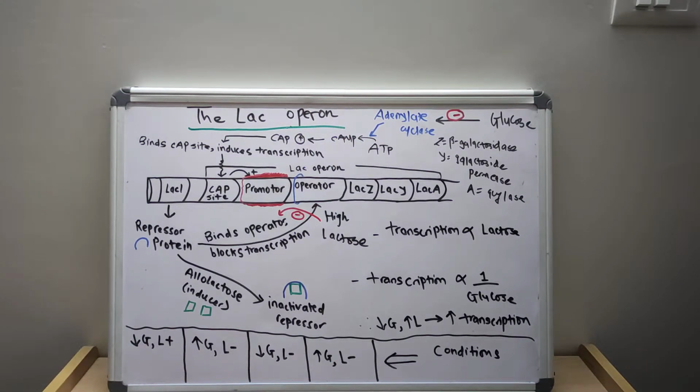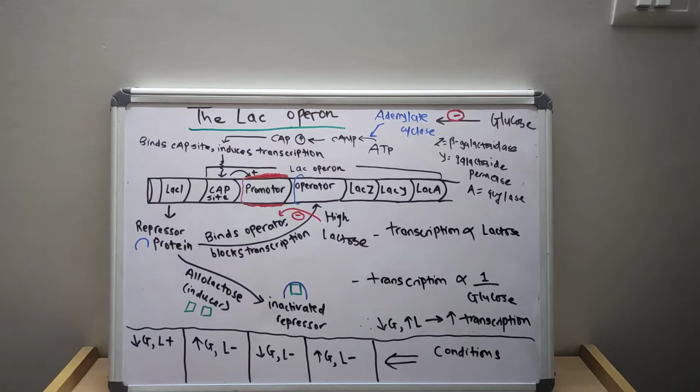The lac operon is the classic example of a genetic response to an environmental change. Glucose is the preferred metabolic substrate in E. coli, but when glucose is absent and lactose is available, the lac operon is activated to switch to lactose metabolism, which is also known as the mechanism of shift.